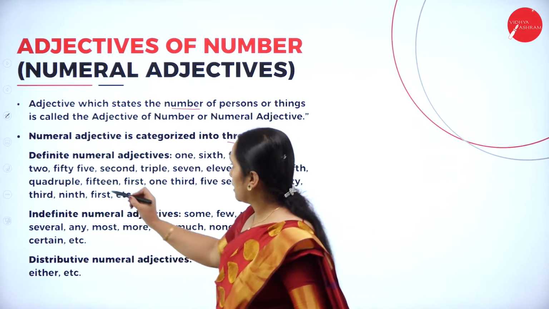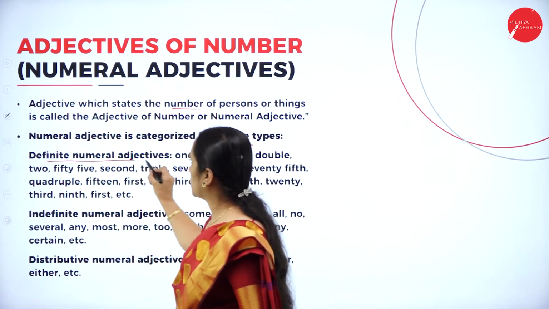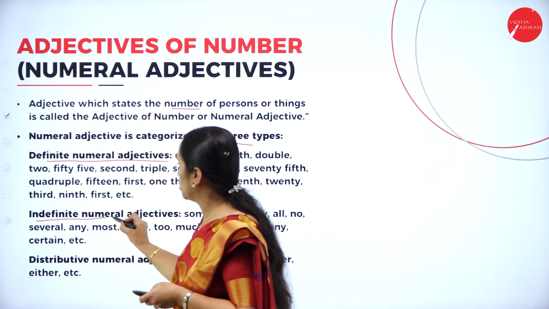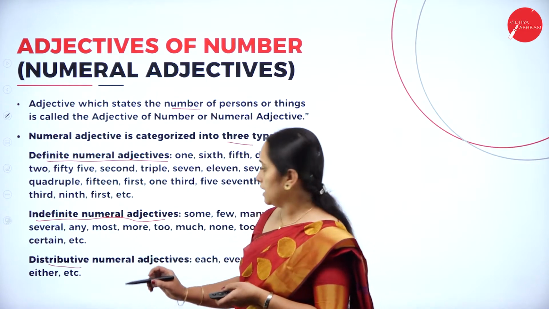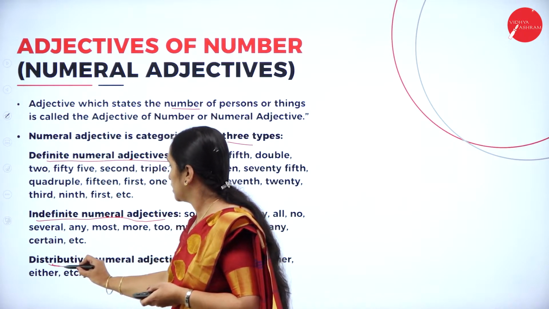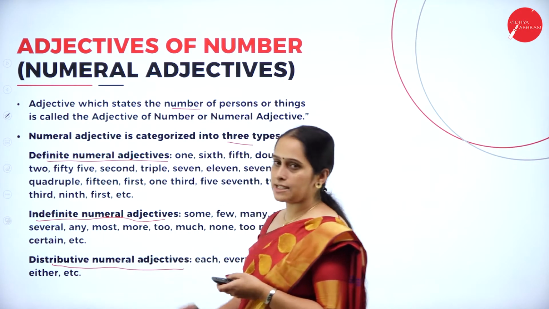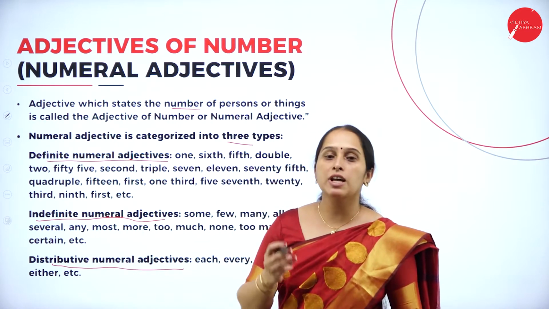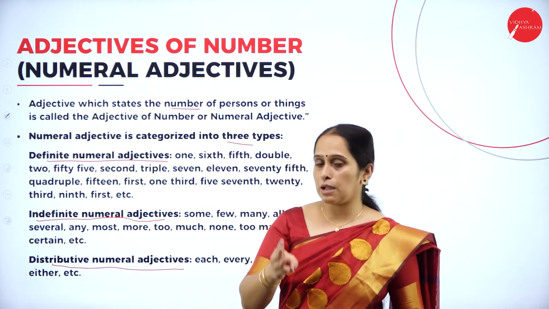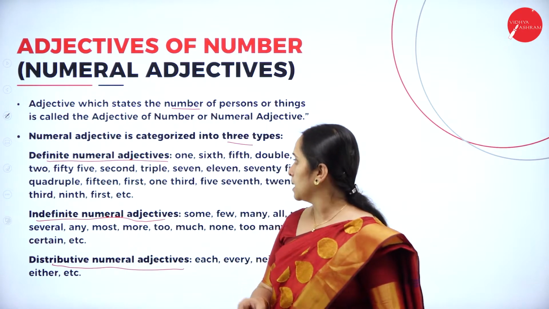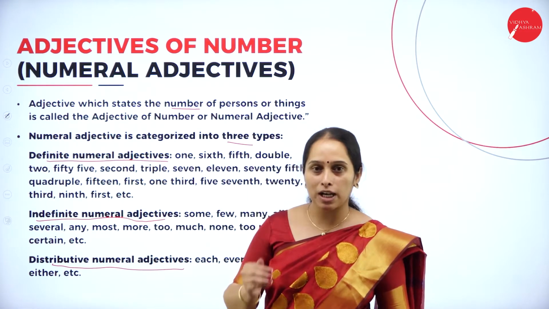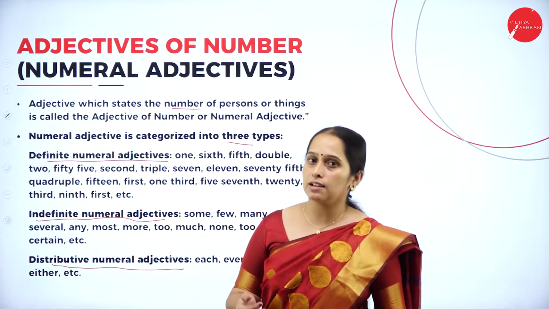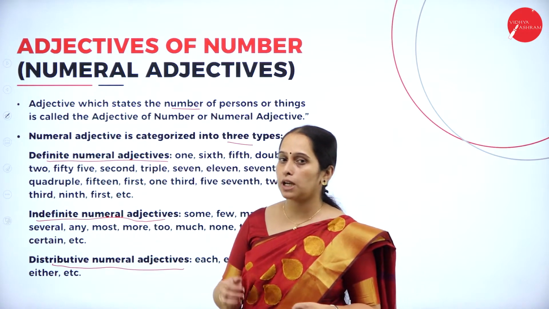That is definite numeral adjectives, then indefinite numeral adjectives, and distributive numeral adjectives.